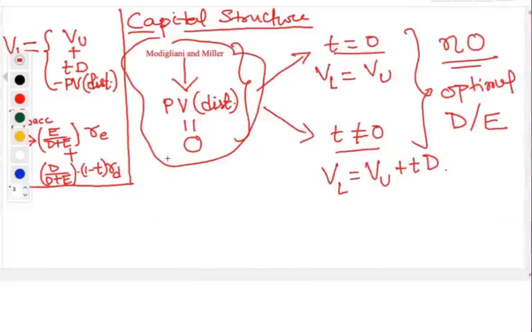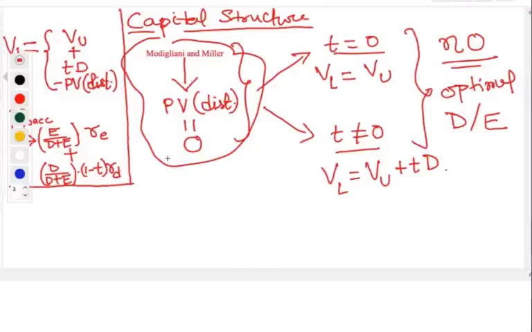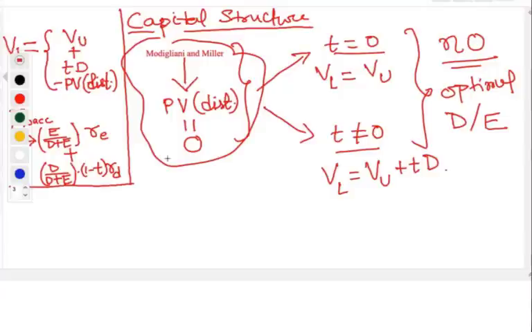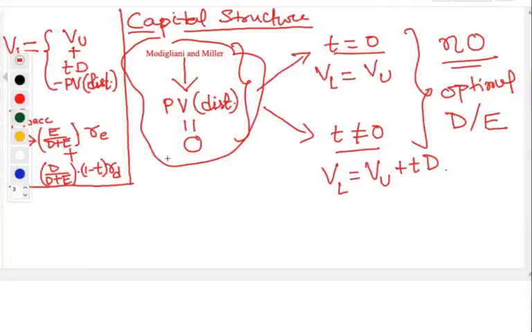You can say MM for simplicity. So MM states that either take tax or no tax, but do not consider any costs of financial distress. So in these two situations, different things will happen. If you take no tax, your debt to equity ratio does not decide the value of the firm. But if you take tax, or rather say non-zero tax, you will have greater advantage of debt. So keep on taking more debt, your value will keep on increasing.